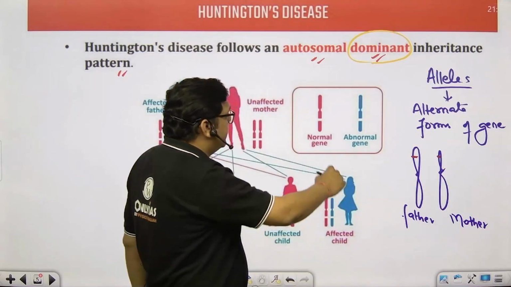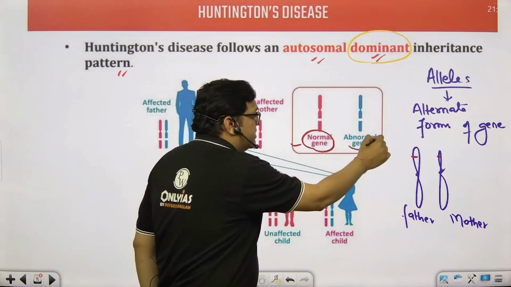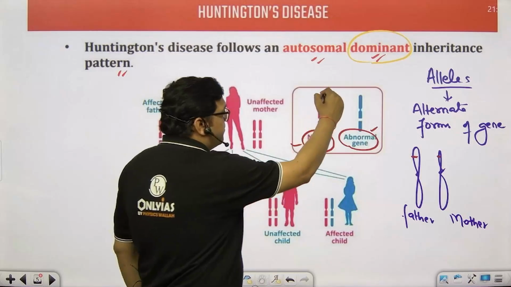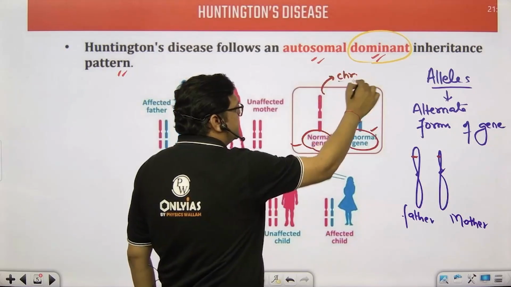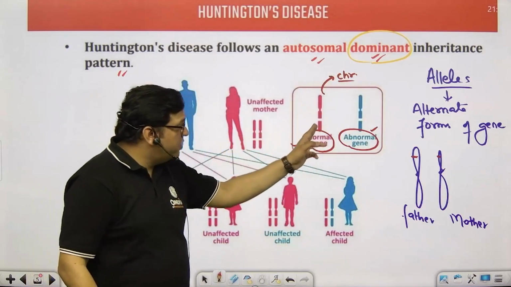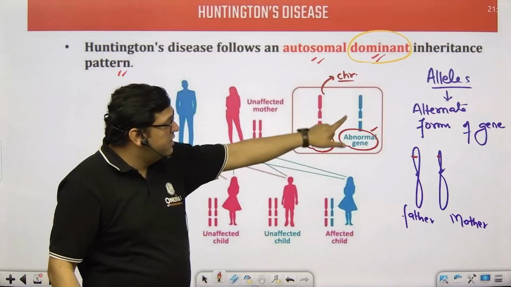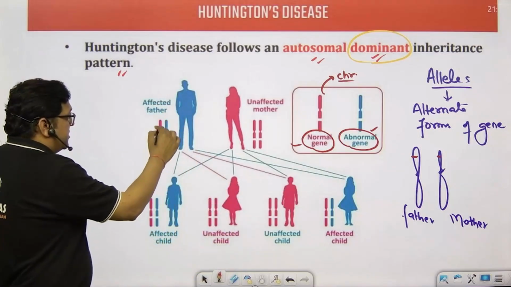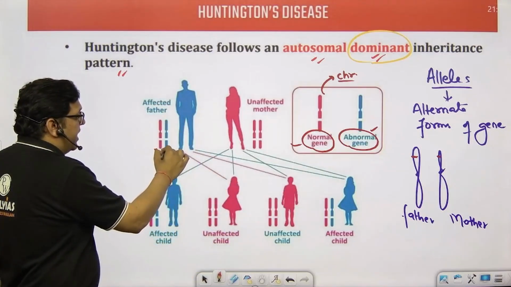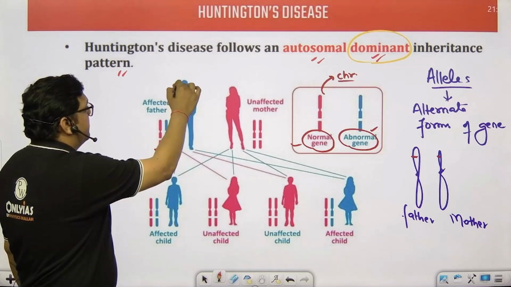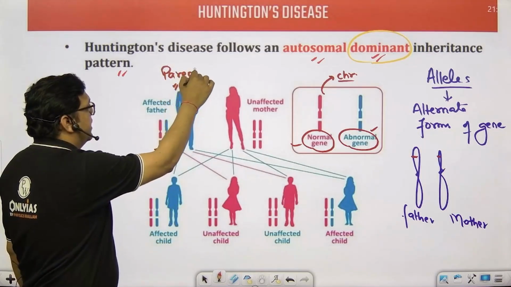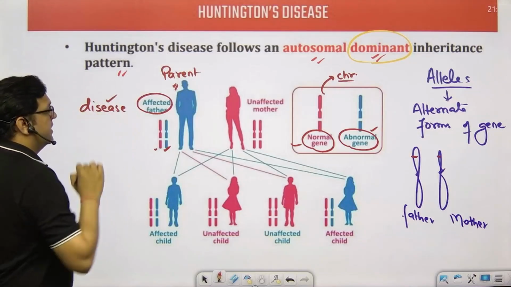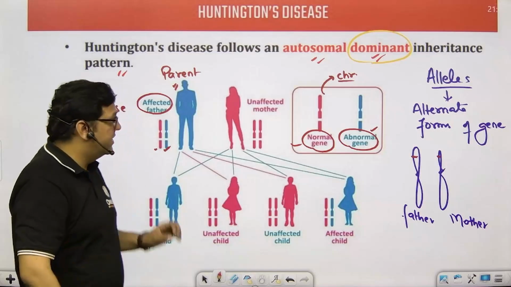There is a possibility that one gene can be normal and the other gene can be abnormal on that particular chromosome. So what we have represented here is basically chromosomes. On this particular chromosome, the gene present here is normal. On this chromosome, the gene present is abnormal. If there is a combination of a normal and an abnormal gene, then definitely the parent will be affected, and affected means the person is having the disease, right?